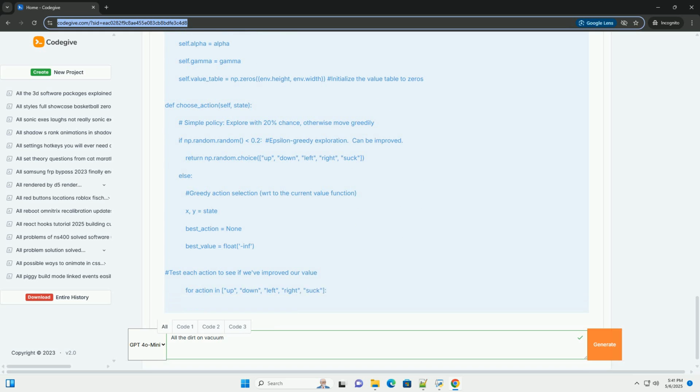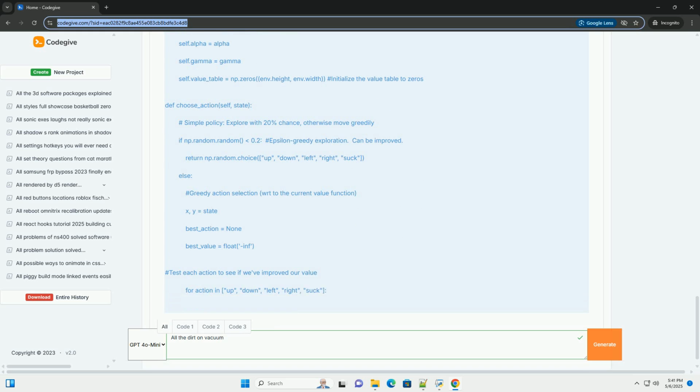4. Code example, a simple TD(0) implementation in Python. Let's build a basic grid world environment and implement TD(0) learning. TD(0) is the simplest form of TD learning, updating based on just one step of experience. Explanation: 1. GridWorld class. This class defines the environment. It handles the grid, agent position, dirt locations, and the rules for taking actions. The step method is crucial.